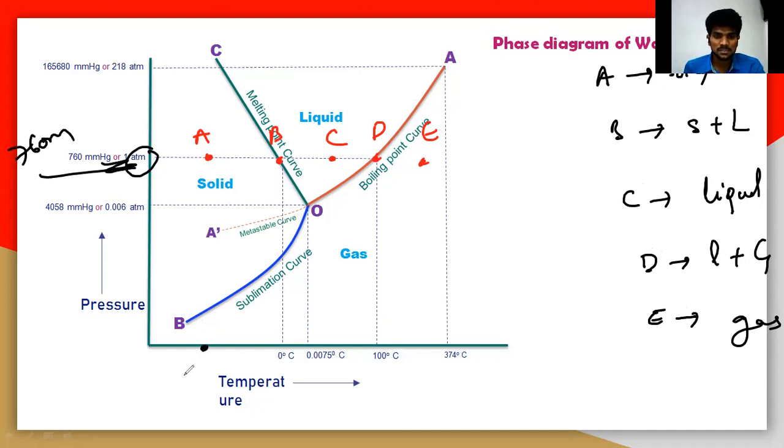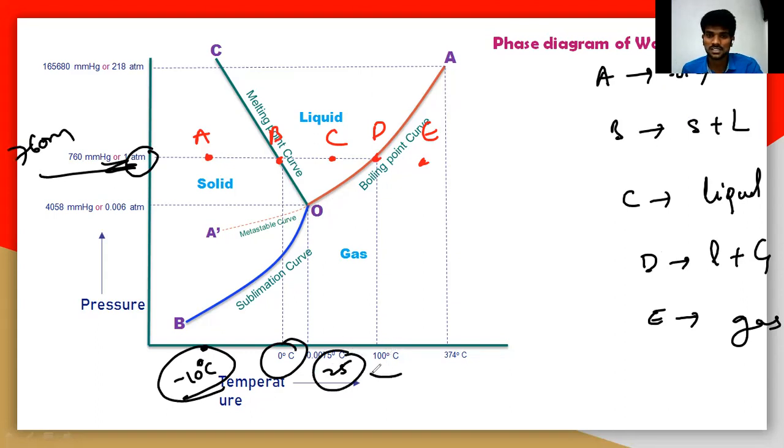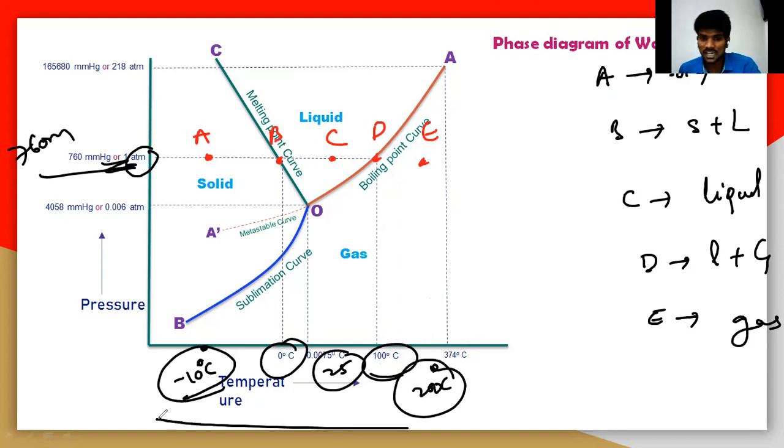By varying the temperature, from minus 10 degrees Celsius and 0 degrees, and C at 25 degrees Celsius, let us take the room temperature, then 100 degrees Celsius, and at this particular point E, let us take 200 degrees Celsius. So by varying the temperature, what happens here?